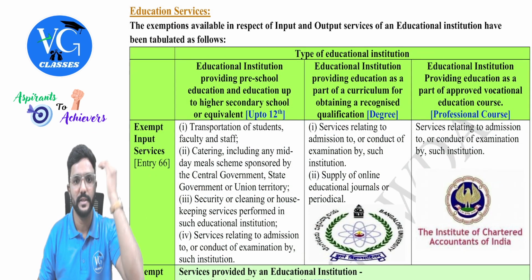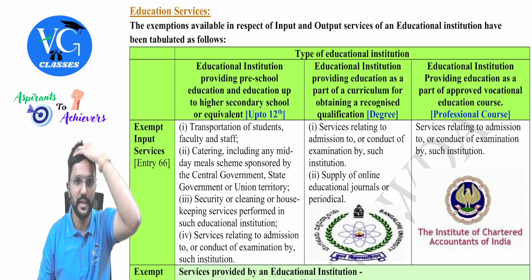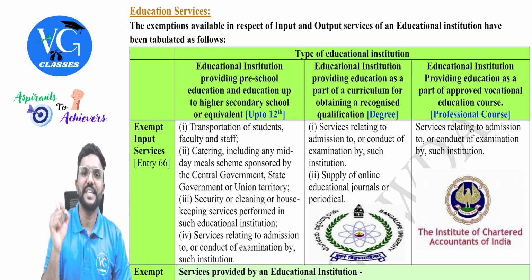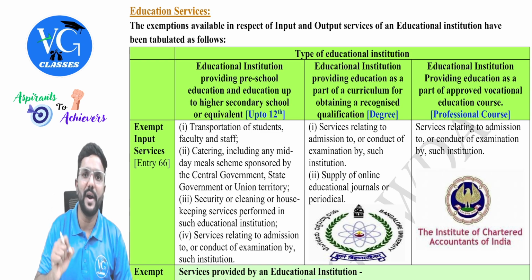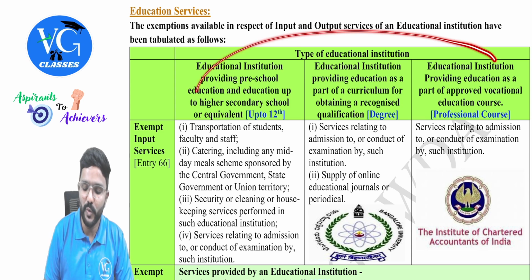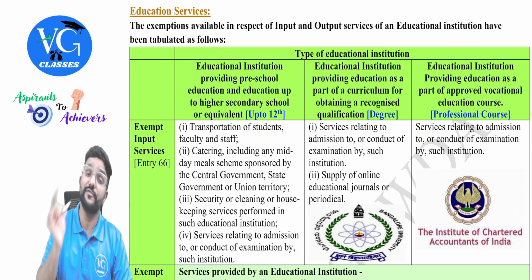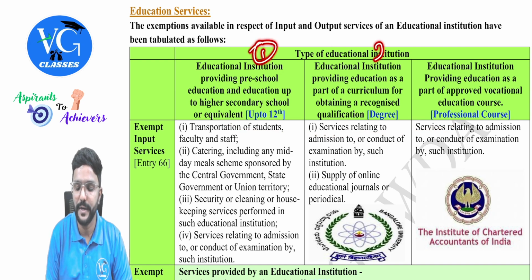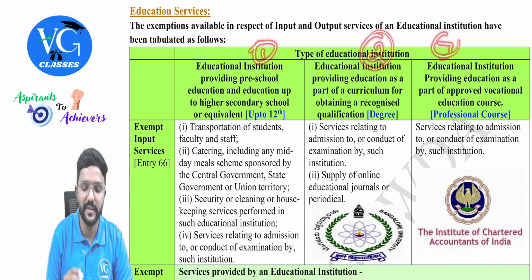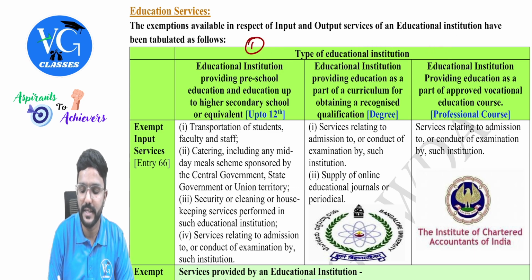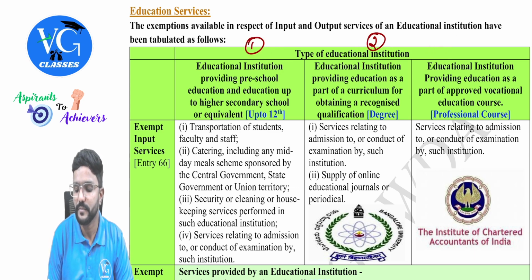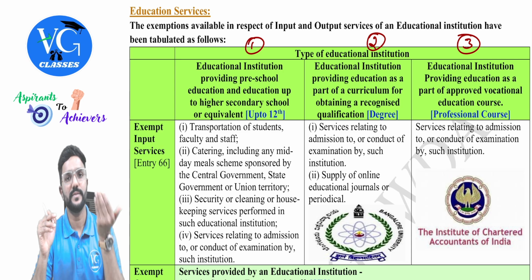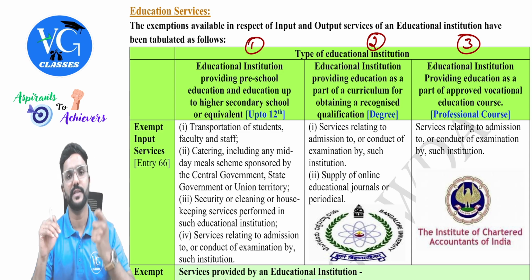Next one is educational services. Before we learn what is exempt here, first we should know who is considered an educational institution for GST purposes, guys. There are three categories: 1, 2, and 3. I will just give the numbers so that we can address them accordingly. So there are three institutions which are covered as educational institutions for GST purposes.